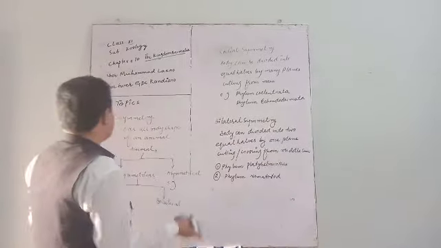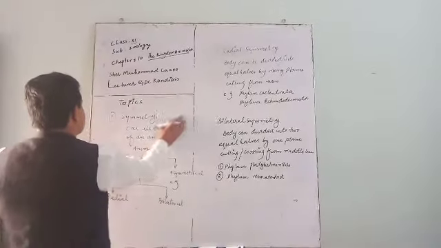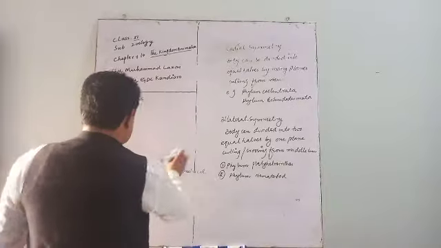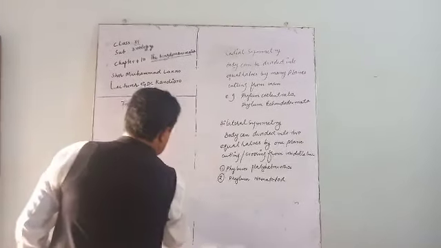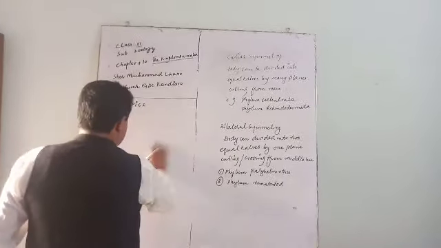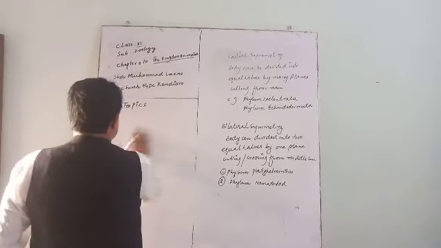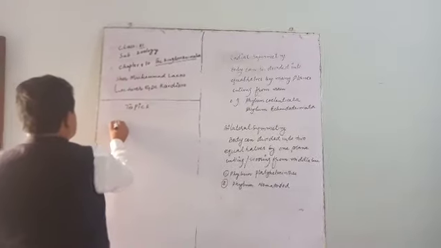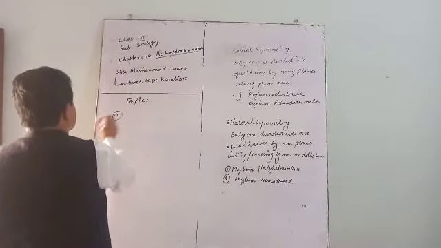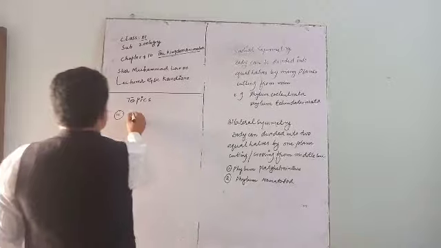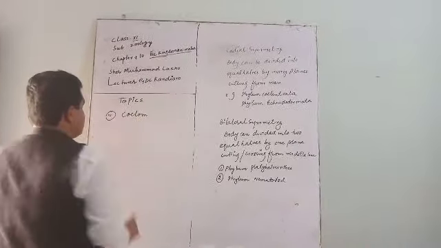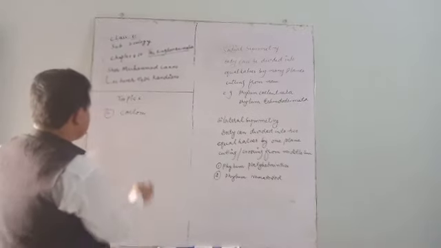Now we have the third factor for classification, that is number 3, coelom. Now, what is coelom?